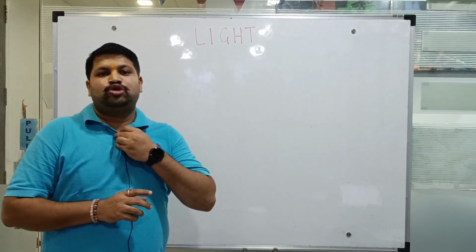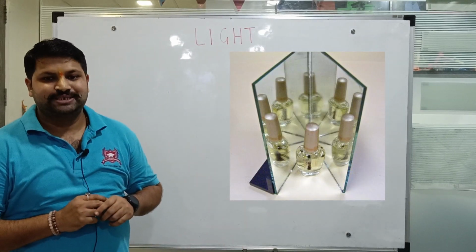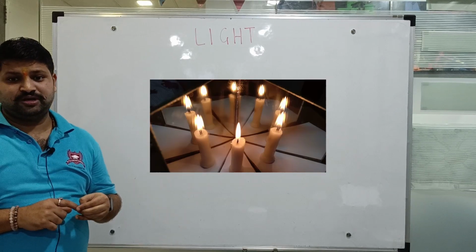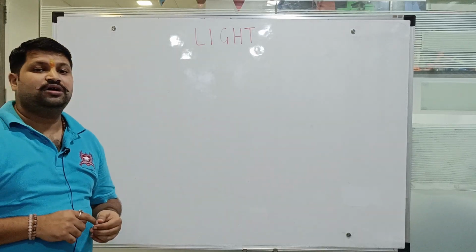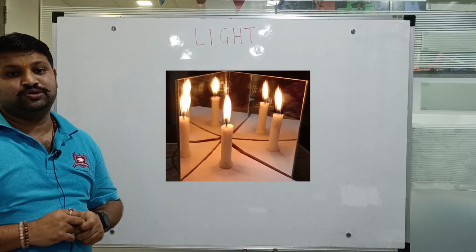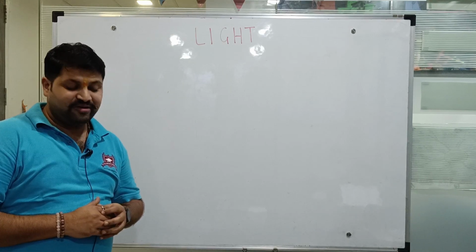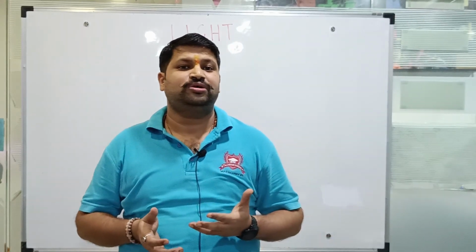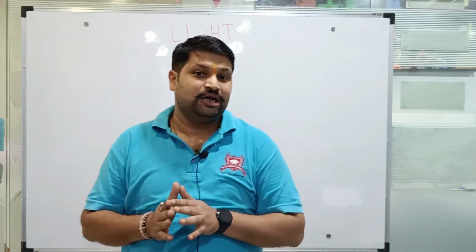So if the angle between two mirrors is 30 degrees, then this is what we are going to see. If I increase the angle to 45 degrees, this is what we would see, and these are the number of images that we will be seeing. If the angle is further increased to 60 degrees, this is what we would be able to see. At 90 degrees, this is what we will see, and at 120 degrees, this is what we are going to see. So this was about getting multiple images using two mirrors at an angle with each other.